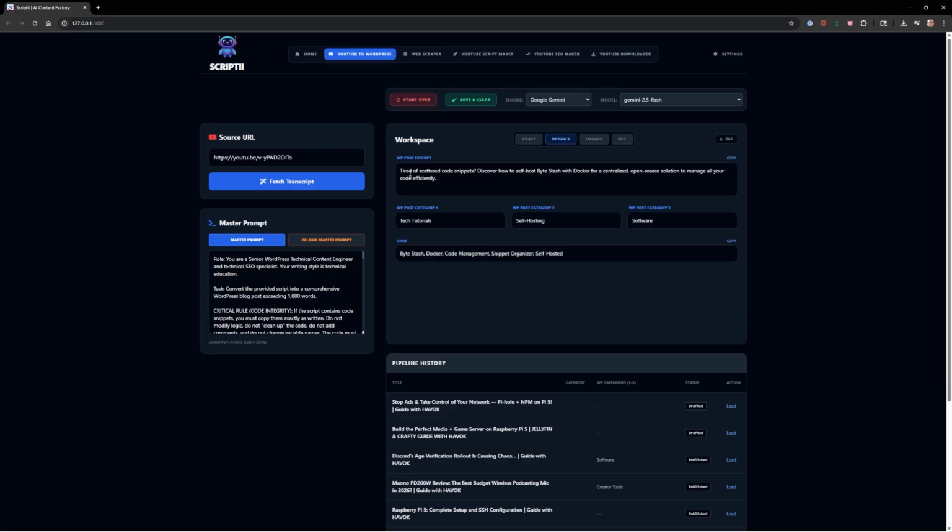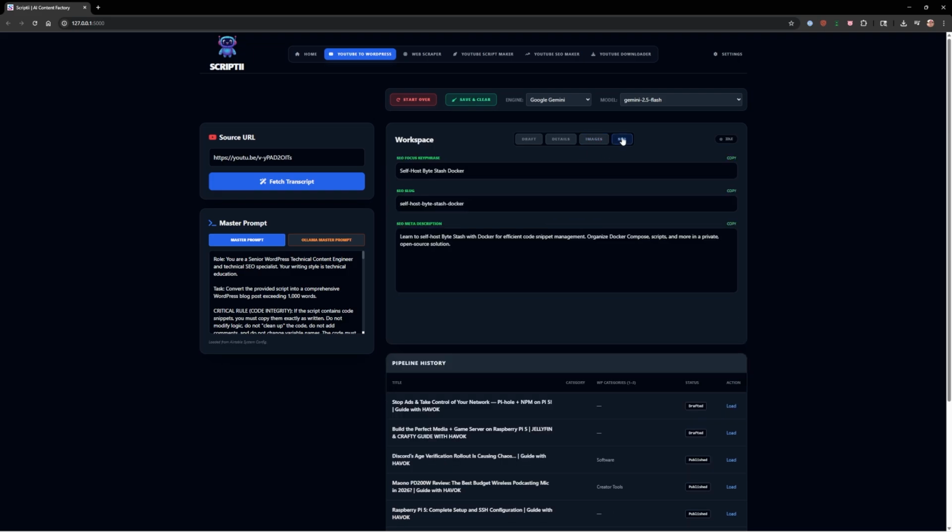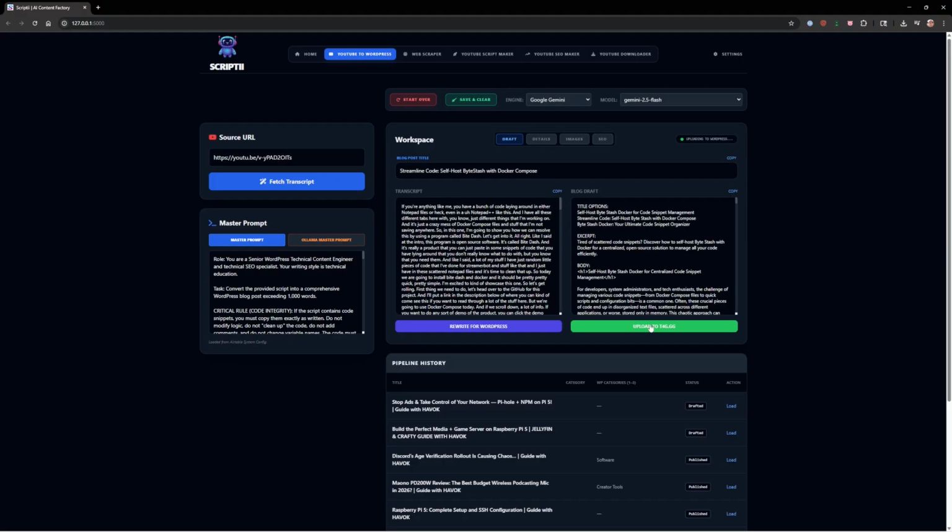Yeah, and see here, Gemini doesn't have any of the stars in front of it. It's got much better stuff when it comes to image prompts. Better stuff here, I think, too, when it comes to the focus keyword. So I'll upload that to our site. And this is all running locally on my computer.